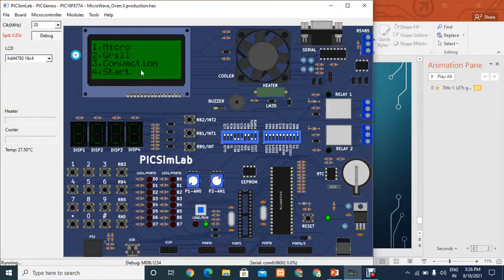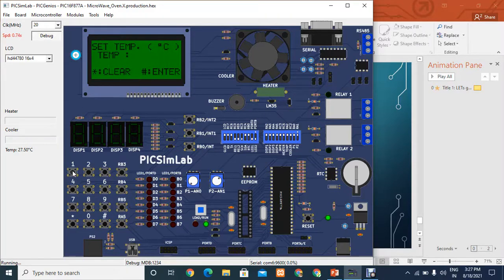Next is the convection mode. When I click the third, that is convection mode, it asks the user to enter the temperature for which the oven should be preheated for 3 minutes. Let me click 3. It asks us to enter the temperature.